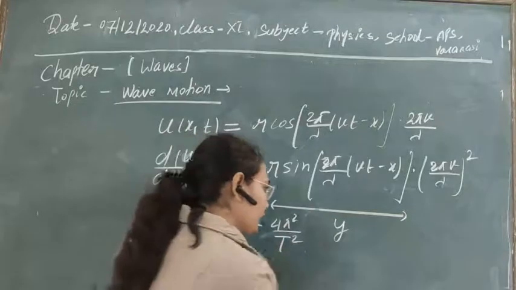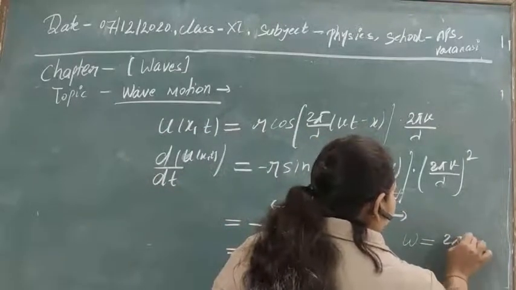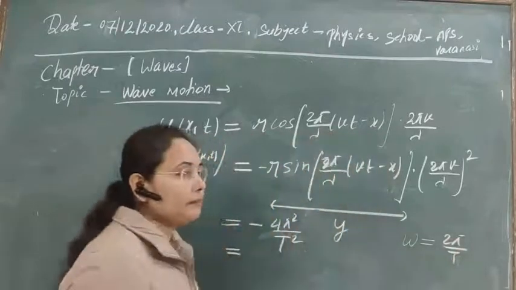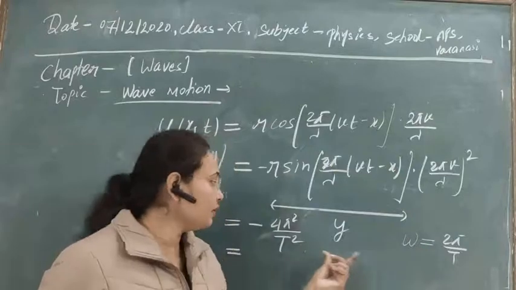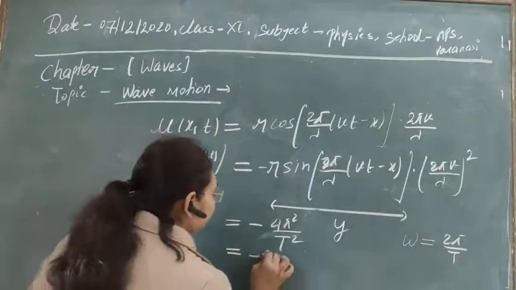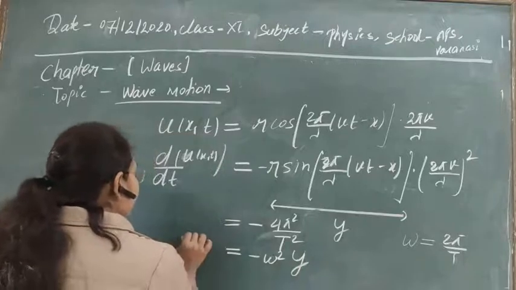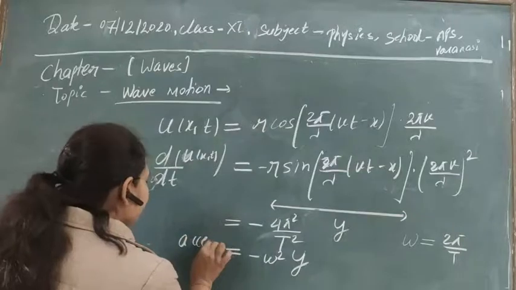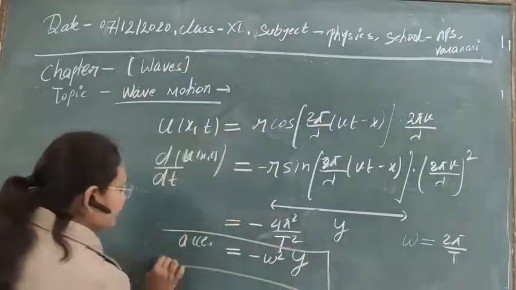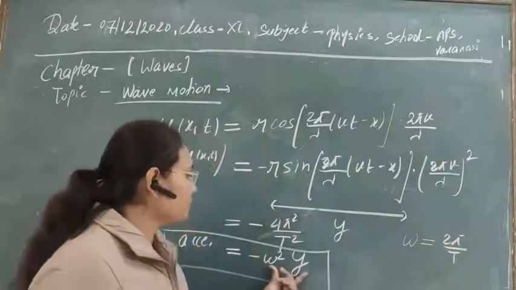And also we know that omega, the angular frequency, is given by 2 pi by T. So if we square this value, then here we can replace it by omega square. So finally what we get for the acceleration of the particle in this case of wave motion also is minus omega square y.